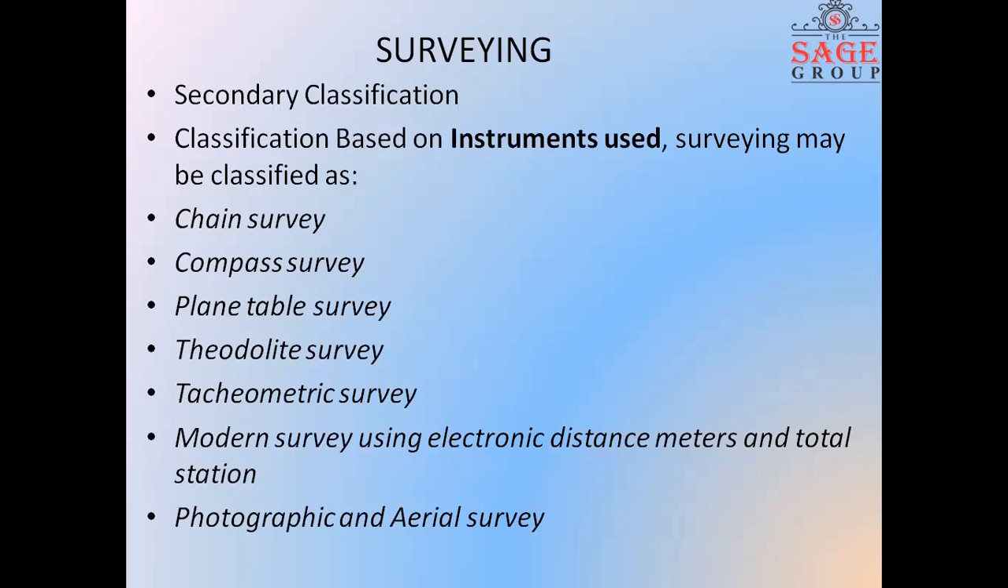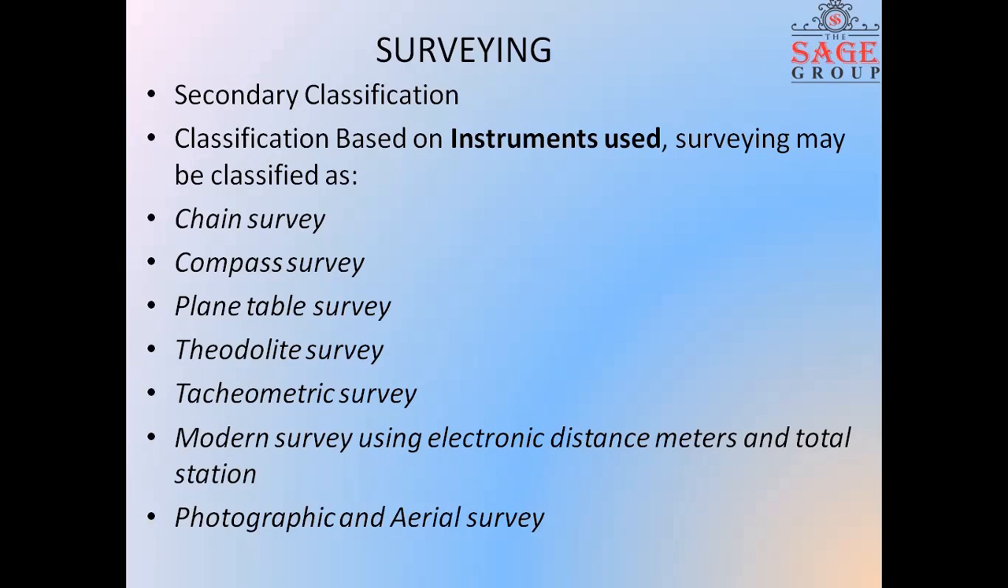So in this class, we are going to study the secondary classification, which is based on the instrument used. That means what kind of instruments we are using to perform a particular task or our surveying work. The instruments are chain surveying, compass, plane table, theodolite, tachometry, modern surveying instruments like electronic distance meter and total station, and photographic and aerial survey. So basically, we are just going to study the chain survey, compass survey, plane table, theodolite, tachometric, total station, and photographic.